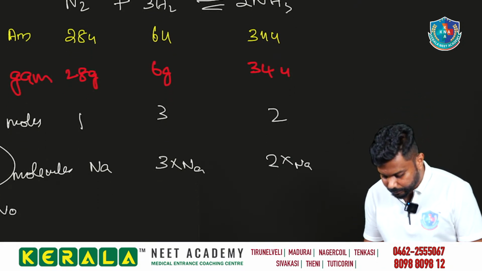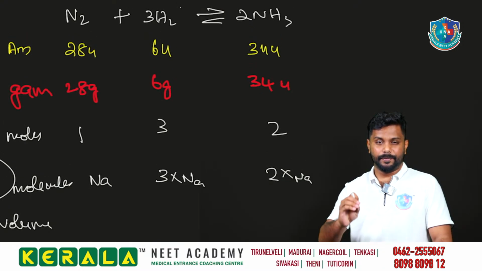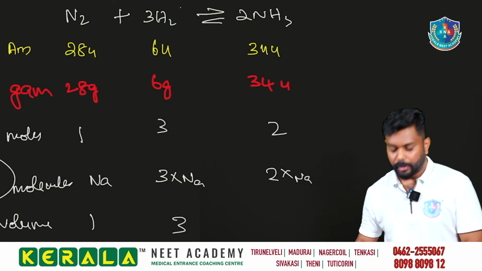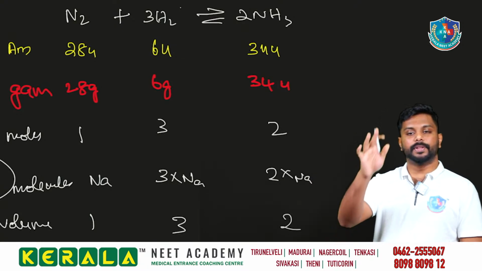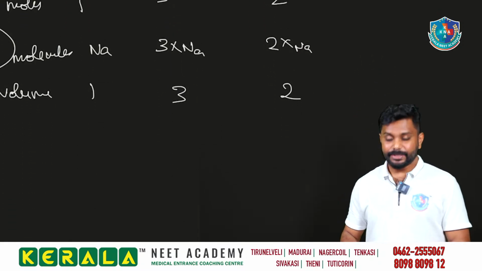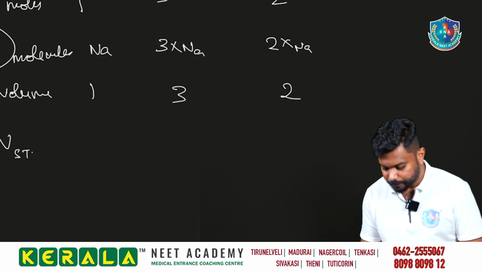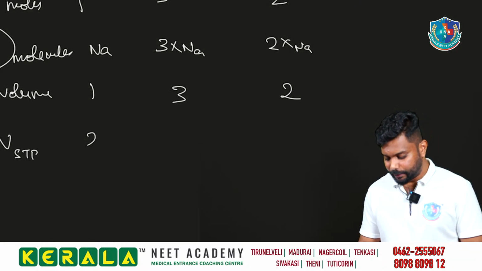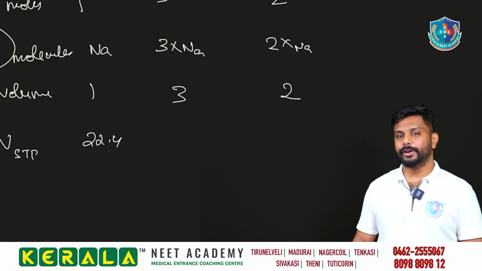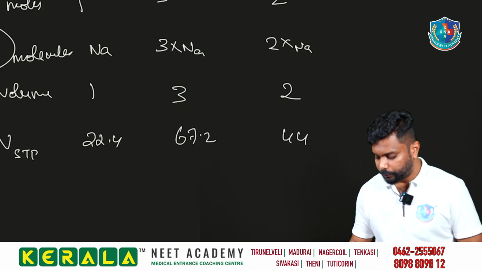Considering the volume then. What is the volume concept? How many volumes are we having? If it is in moles, we are considering as volume: 1 volume of nitrogen, 3 volumes of hydrogen, and 2 volumes of ammonia we are having. Okay, then next we are considering volume at STP. So 1 mole is giving you 22.4. So 3 moles gives 22.4 into 3, that is equal to 67.2. Then 2 moles, 44.8.